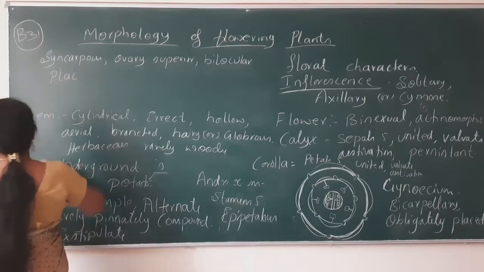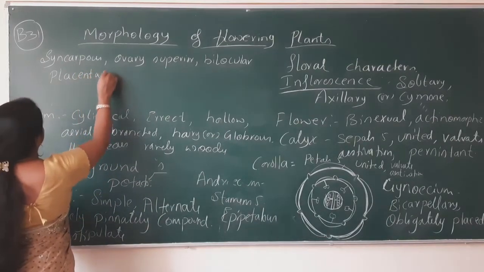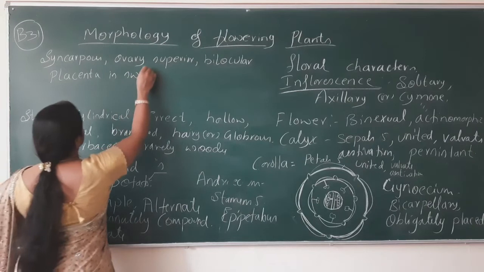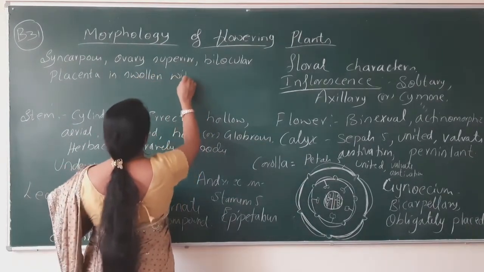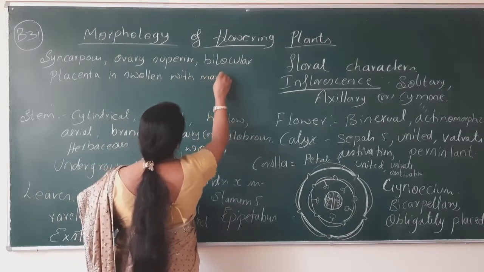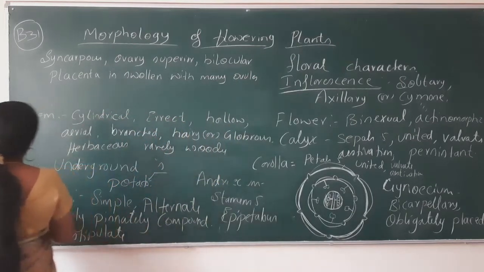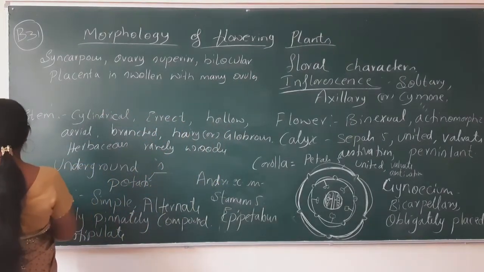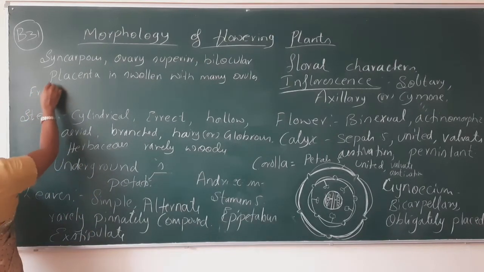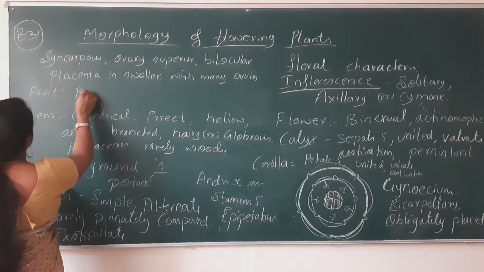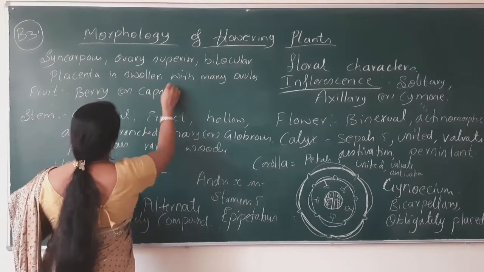Placenta is swollen with many ovules, and fruit is berry or capsule.